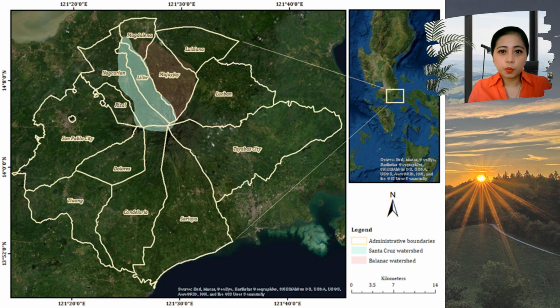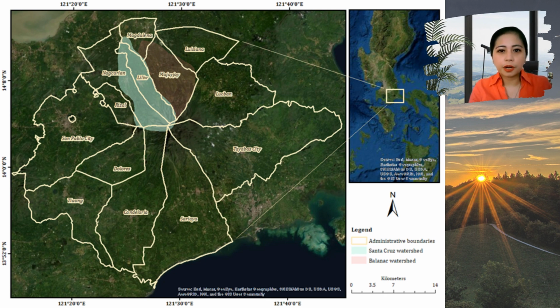This is the location of the watershed. Balanak and Santa Cruz watersheds are adjacent catchment areas located in the southeastern part of Laguna Lake. The watersheds lie within the municipalities of Rizal, Nagcarlan, Dilio, Magdalena, and Mahayhay in Laguna Province, and in Candelaria, Sariaya, and Tayabas City in Quezon Province. Balanak and Santa Cruz watersheds roughly cover about 65.75 square kilometers and 80.75 square kilometers, respectively.